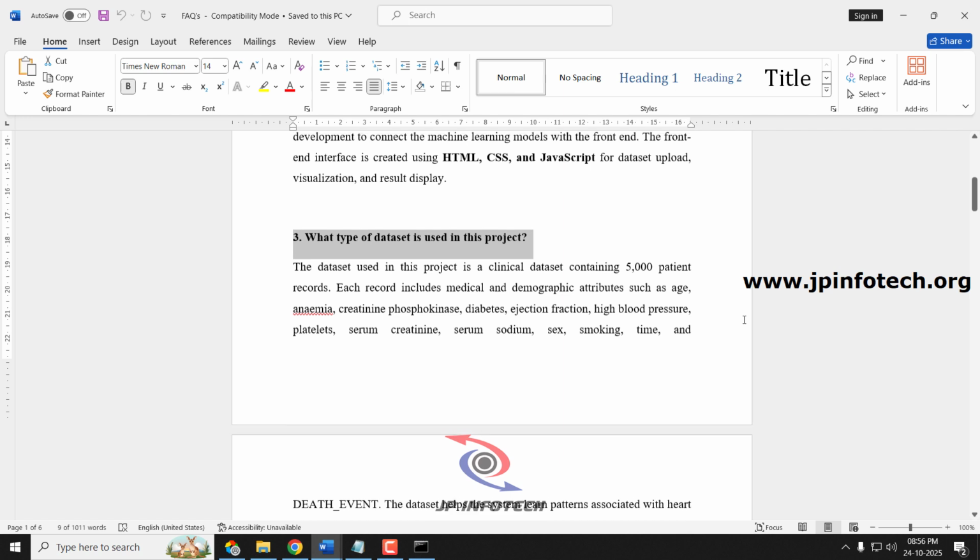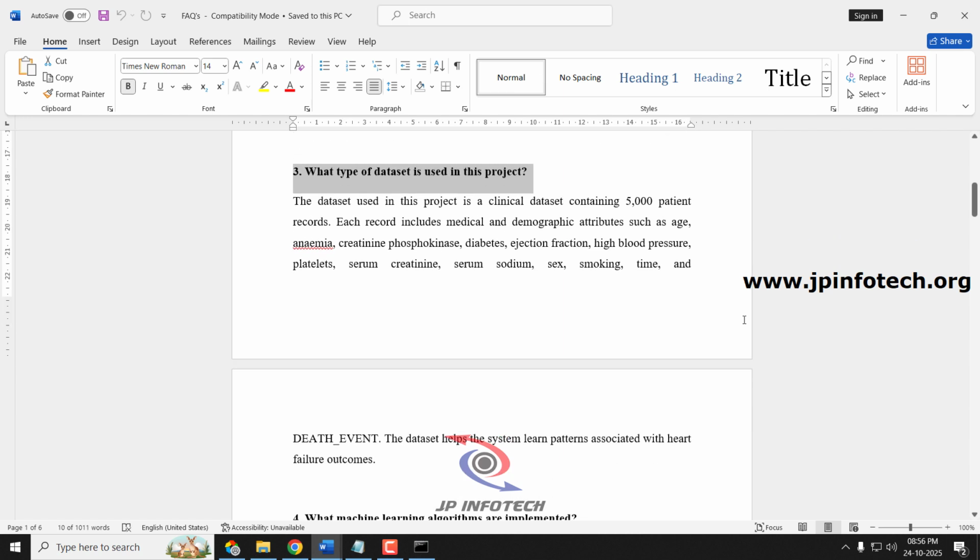Next question, what type of dataset is used in the project? We have used a clinical dataset containing 5,000 patient records, which shows the age, anemia, creatinine phosphokinase, diabetes, ejection fraction, high blood pressure, platelets, serum creatinine, serum sodium, sex, smoking, time, and the death event.